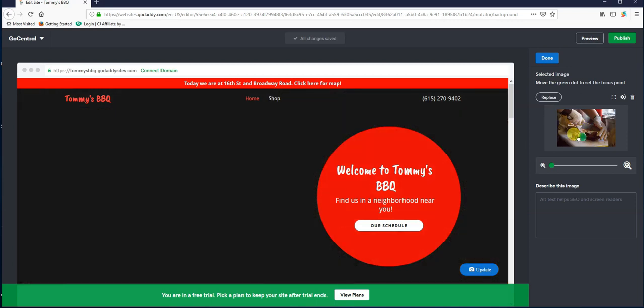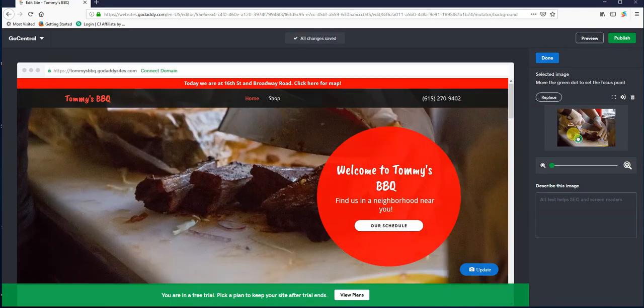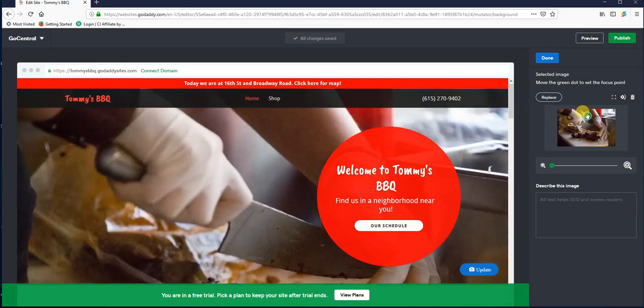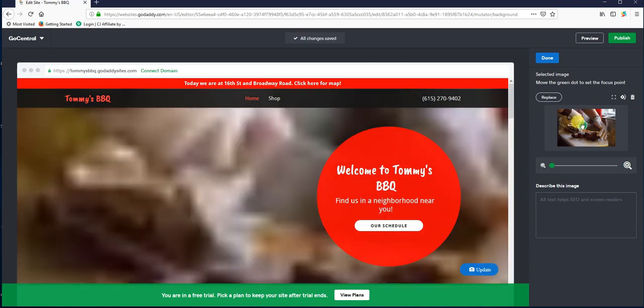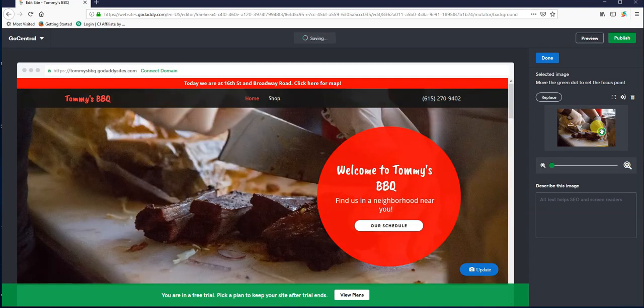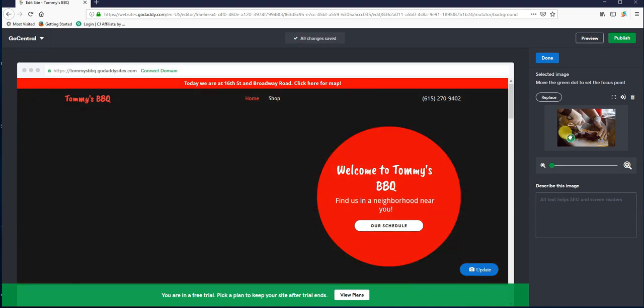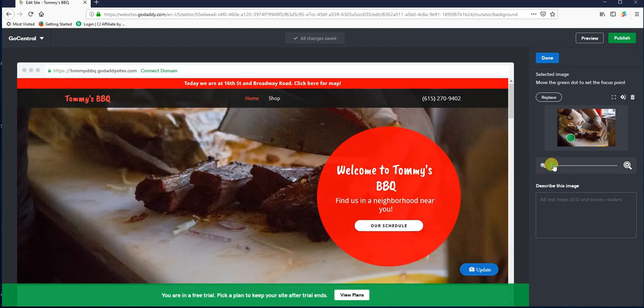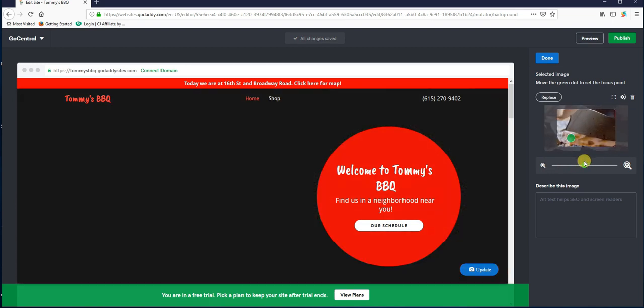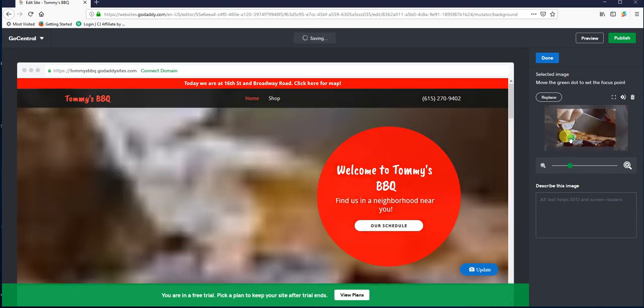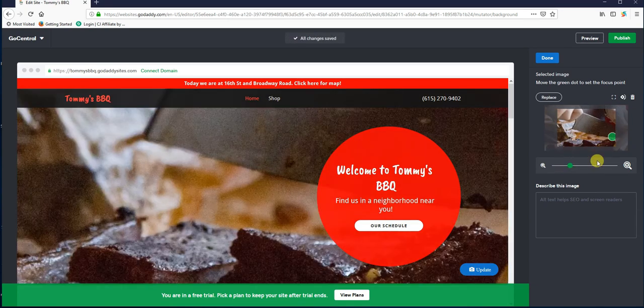But also for the image, say you need the header image to focus on a specific part, you can drag this little green dot around and it'll adjust where the center point of the image is for your header. And you can also use the plus, minus, just drag this to zoom in, and you'll see what that does. Zoom in, zoom out. So if you need something to be a little bit different up top, you can use those tools as well.